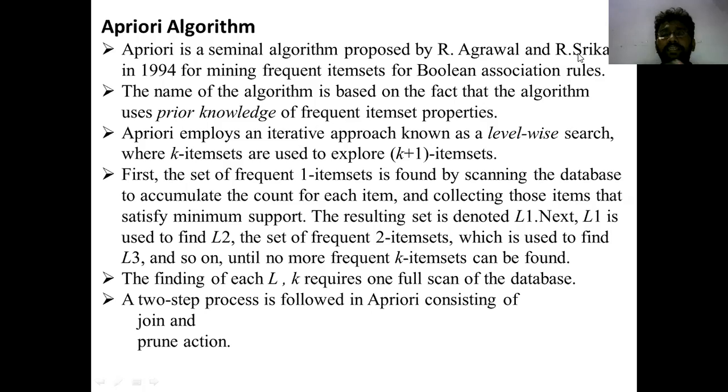For example, say you have 10 items available in our database. Each item will be compared with the other items available in that particular level-wise search. First, the set of frequent 1-itemsets is found by scanning the database to accumulate the count of each item and collecting those items that satisfy the minimum support. The resulting set is denoted L1, and L1 is used to find L2, and the set of frequent 2-itemsets is used to find L3. Like this, L1, L2, L3.